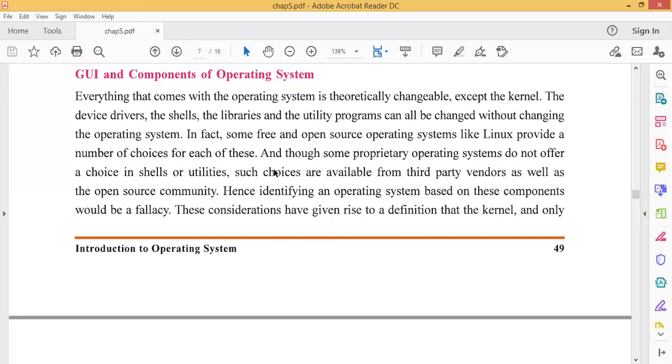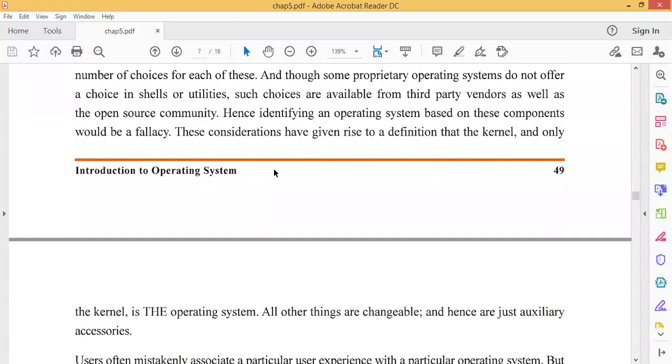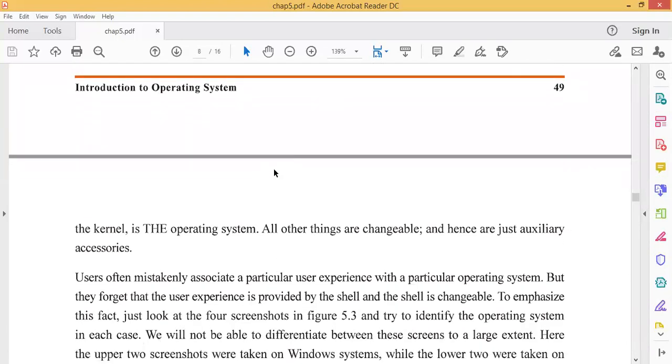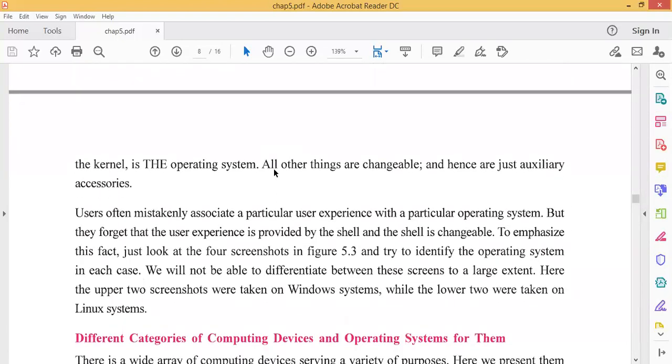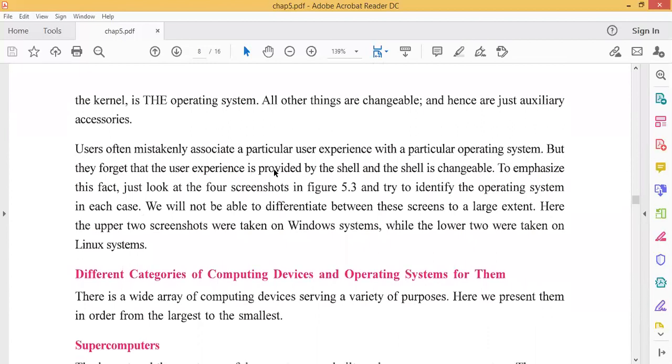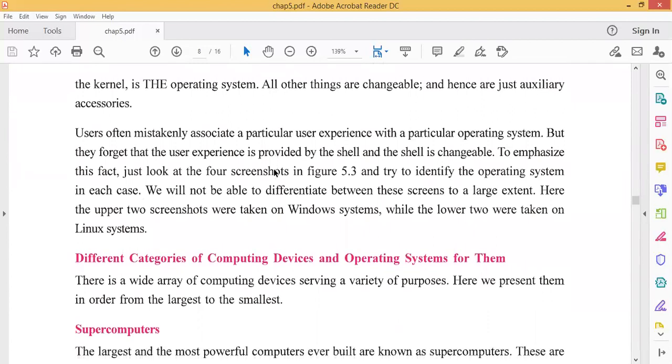Hence, identifying an operating system based on these components would be a fallacy. The consideration has given rise to the definition that the kernel, and only the kernel, is the operating system. All other things are changeable, hence they are just auxiliary accessories. Underline this line: the kernel is the operating system. All things are changeable except the kernel.